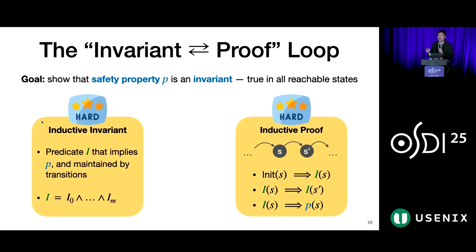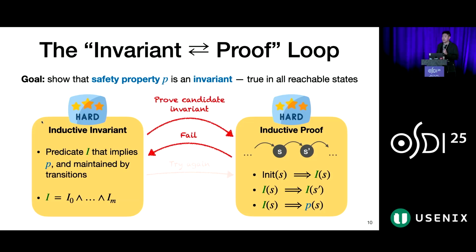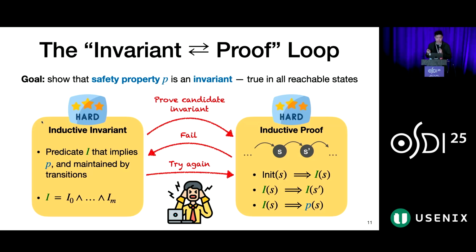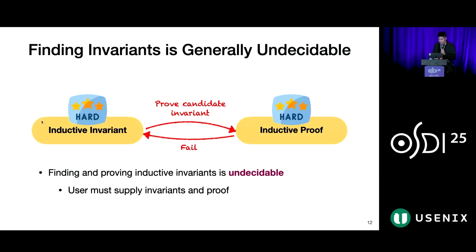This difficulty is compounded by the way the user has to iterate on both these steps through trial and error. People don't come up with a correct inductive invariant right off the bat. Rather, they make an informed guess as to what an inductive invariant is, try to prove it, fail, then go back to make modifications to the invariant. This is a high-effort process and can go on for multiple iterations. And each attempt to prove a futile invariant requires significant time and creativity. The reason is that in general, finding and proving inductive invariants is undecidable. The user must manually supply these invariants and proofs to guide the verifier.